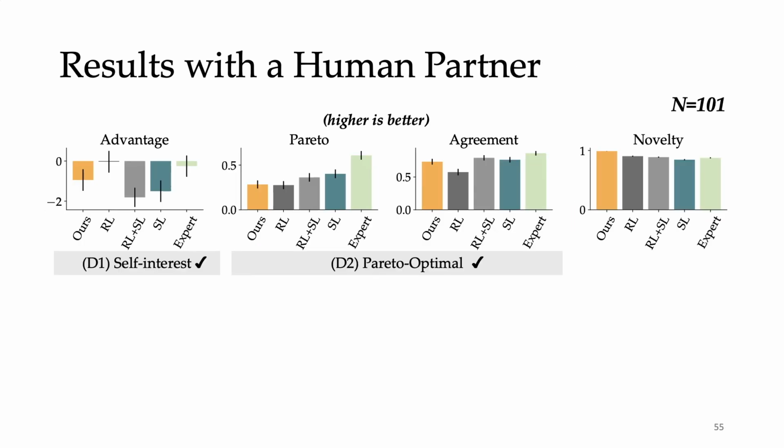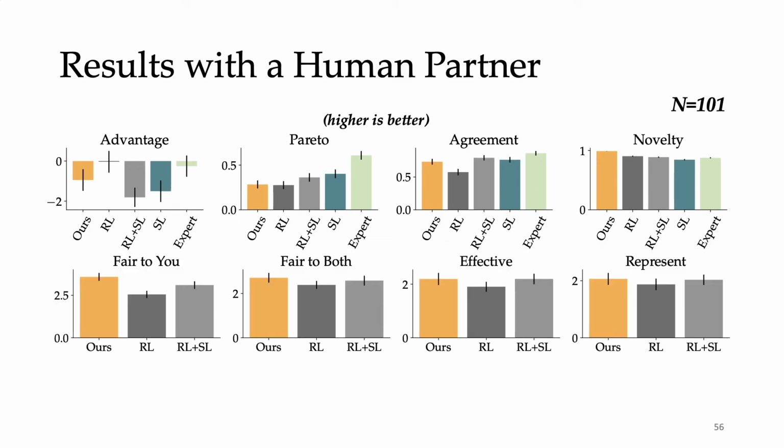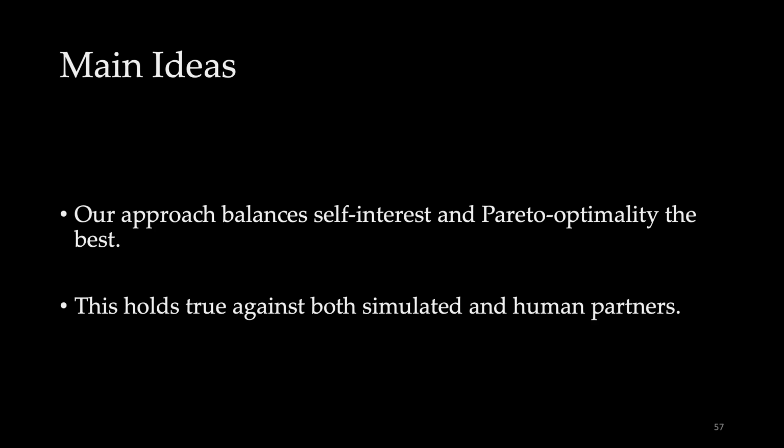We conducted the same study with 101 human partners and found consistent results where our approach was able to balance advantage and Pareto optimality well. Subjectively, participants thought that our model was one of the most fair and effective and would like to be represented by it during a negotiation in the future. Overall, our approach balances both desiderata the best against both simulated and human partners.